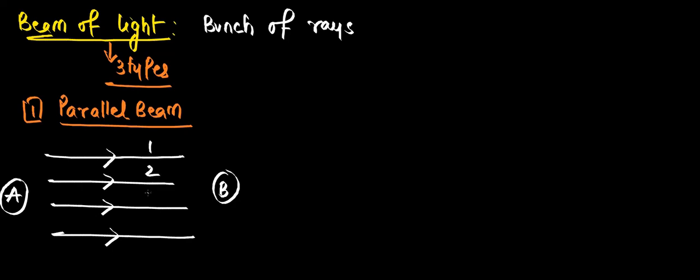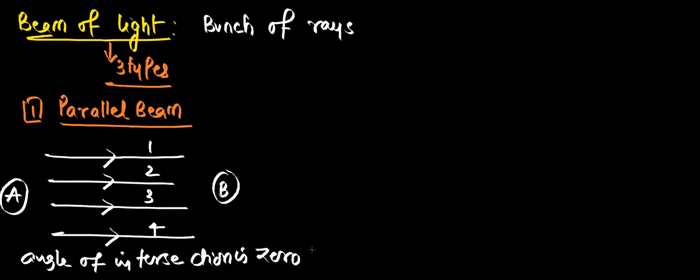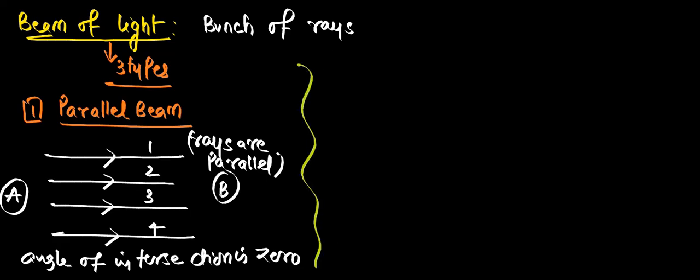This is ray 1, ray 2, ray 3, ray 4. All of them are not intersecting. So their angle of intersection is 0. So if angle of intersection is 0, we call them a parallel beam of light. Rays will be parallel. That's it in a simple way. Rays are parallel. Parallel means what? They don't intersect at all. Angle of intersection 0. Now, the second kind of beam is convergent beam. Convergent means what?